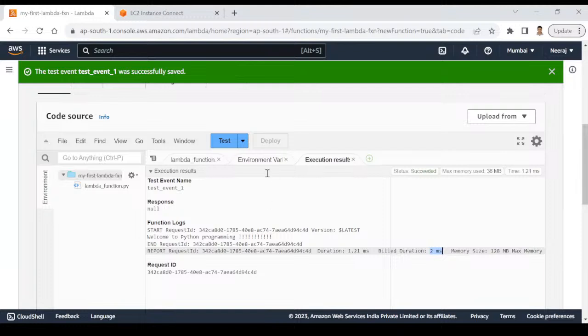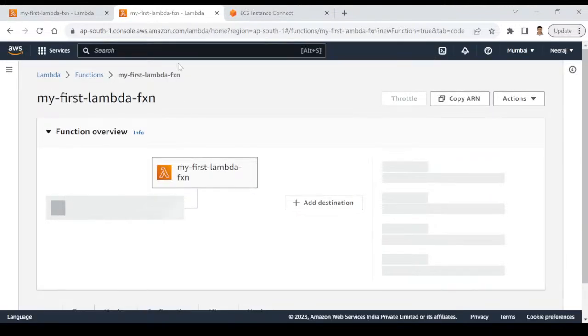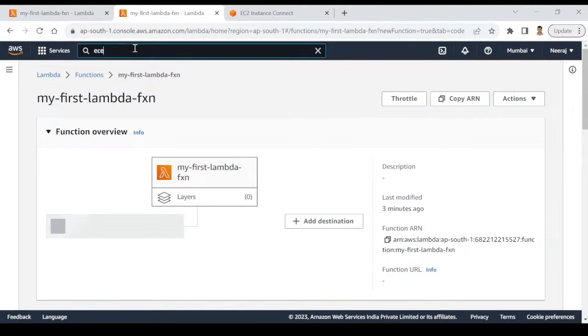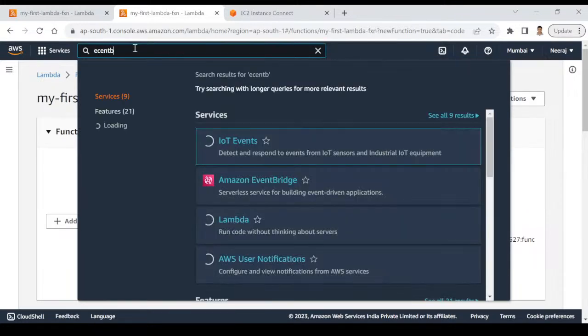And how to do it? There is a service with the name Event Bridge. So I will duplicate this page so that we can look at the Lambda as well as how to schedule it. Okay, I am duplicating this, and will open Event Bridge service. Event Bridge.